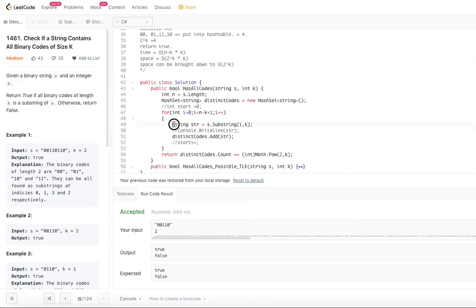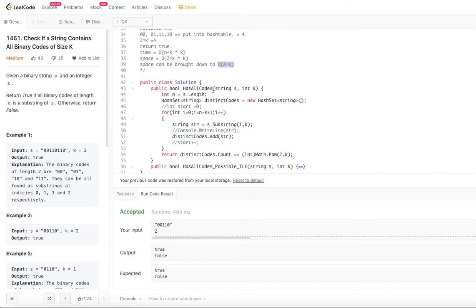Since we are getting the string of length k, don't store the string as such, but convert it to an integer and store that. That means we will just have order of 2 power k integers as opposed to 2 power k into k of strings. Once we convert and update a few lines of code here, our space complexity would be simply order of 2 power k, but not order of 2 power k into k.